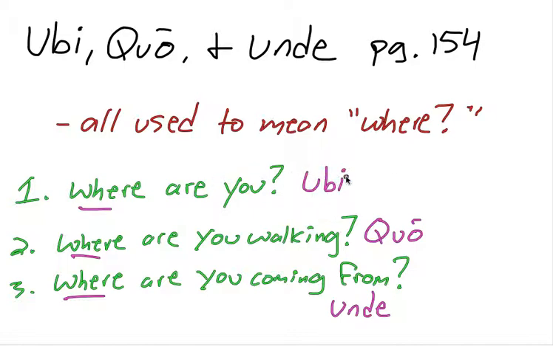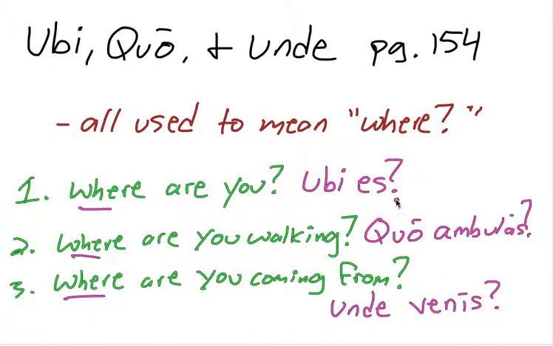Just if we're translating these, where are you? That would be ubi es, second singular of sum. Where are you walking? That would be quo ambulas. And then if we said, where are you coming from? That would be unde venis.